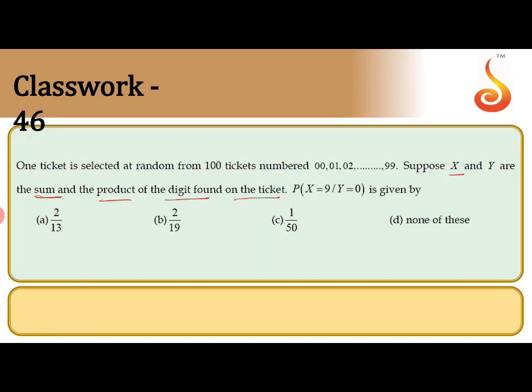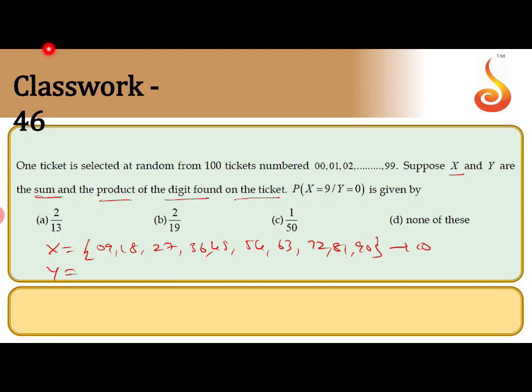So here X has possibilities. Sum is 9 means 09, 18, 27, 36, 45, 54, 63, 72, 81, 90. Here total 10 possibilities are there.